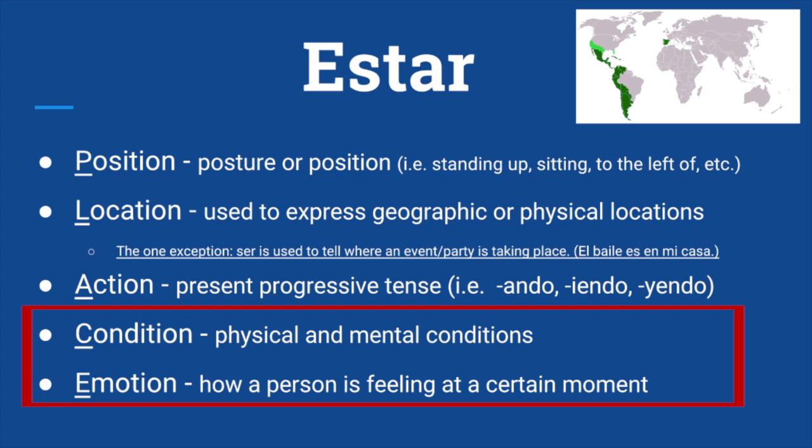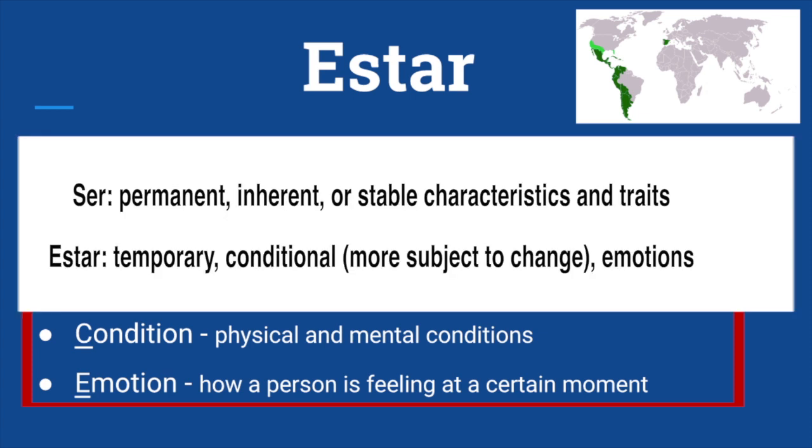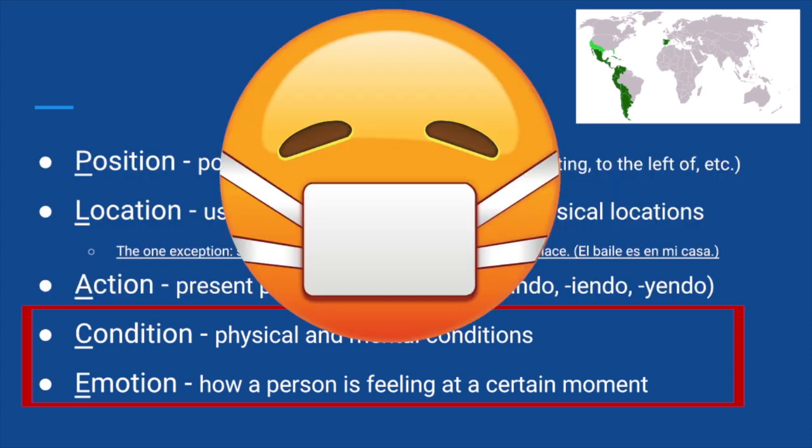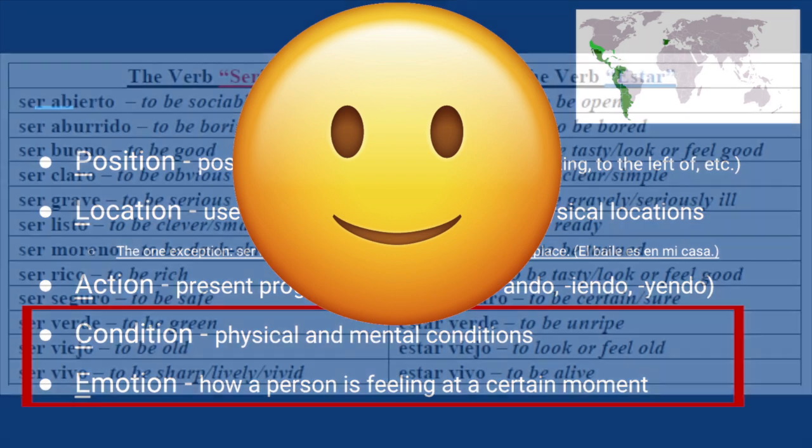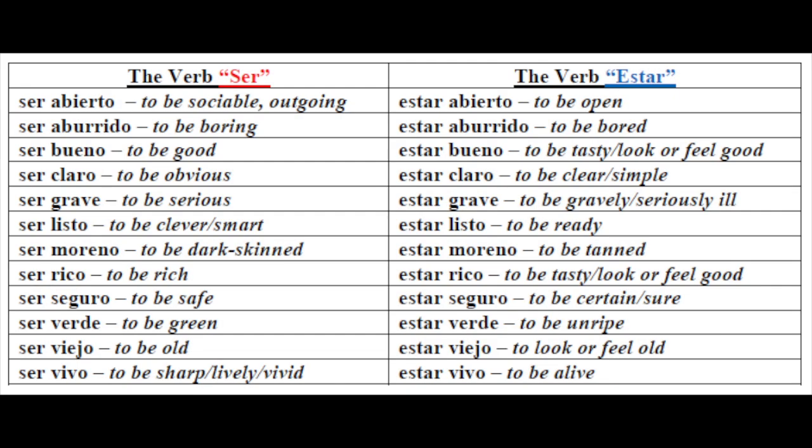Now for the last two uses. Conditions and emotions are usually temporary in a sense. This point will be very, very crucial for distinguishing between ser and estar, because ser is used for more permanent traits, while estar is used for more temporary conditions or emotions. Algunos ejemplos: está enfermo, está feliz. Perhaps the hardest thing with ser and estar is the fact that you could use one adjective with both, but the meaning will be different. It's time to use ser and estar with some of the adjectives below and any others you could find online through Spanish dictionary or word reference to do some examples.